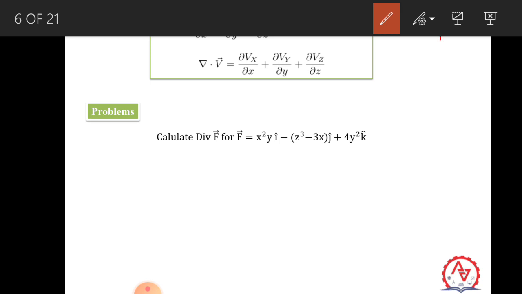So you can see that there is a vector here, F is equal to x square y i cap, where i is the unit vector along the x axis, j is the unit vector along the y axis, and k is the unit vector along the z axis. Here, when you calculate the divergence, we have to take care of the sign. You can see a negative sign here, minus z cube minus 3x, and the remaining are positive signs. So we can take it like that and go directly to the calculation.